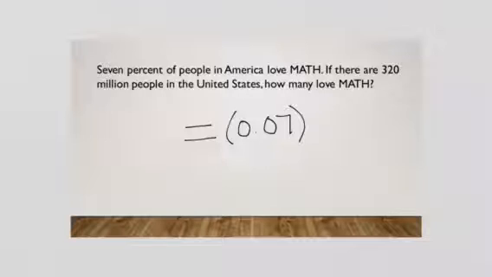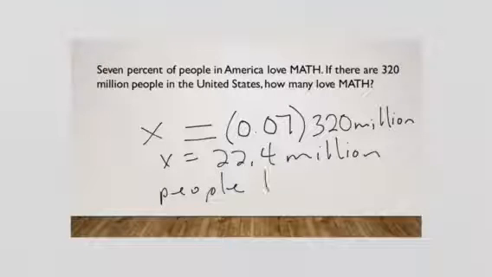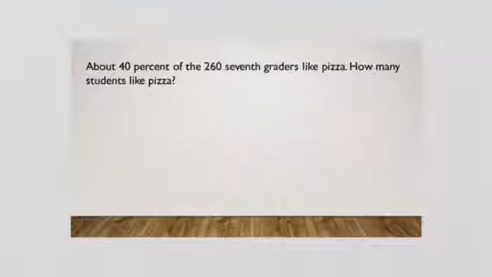If there are 320 million people in the United States, how many love math? Well, it sounds like the 320 million is our whole amount, and we're trying to figure out what part likes math. So it's as simple as doing the multiplication. You're going to do 0.07 times 320, and you will get x equals 22.4 million people love math. And you want to make sure you answer that question, how many love math? Because a lot of times there's a trick question in there, as you'll see on some of the other problems.